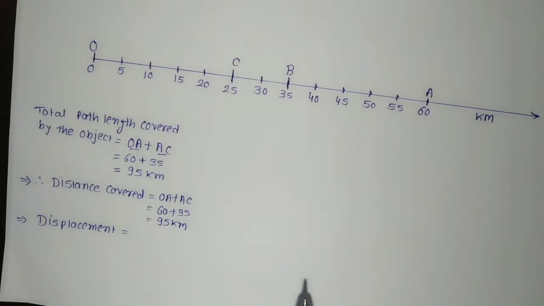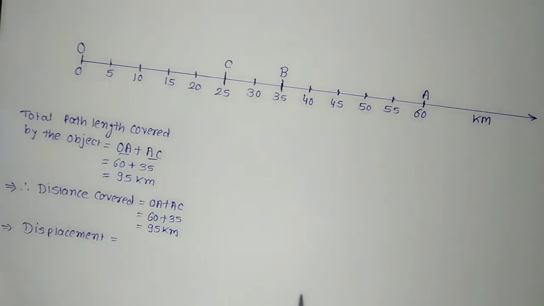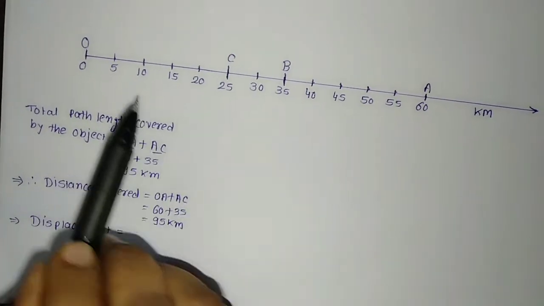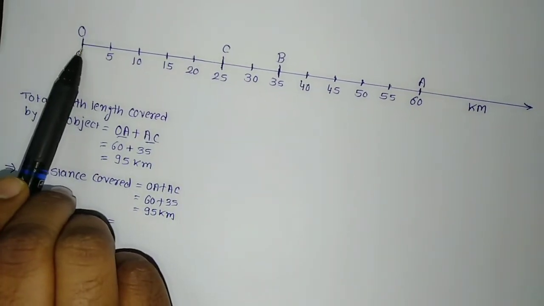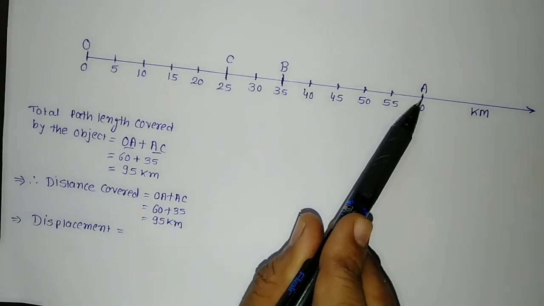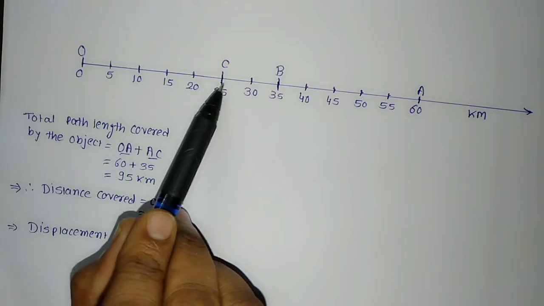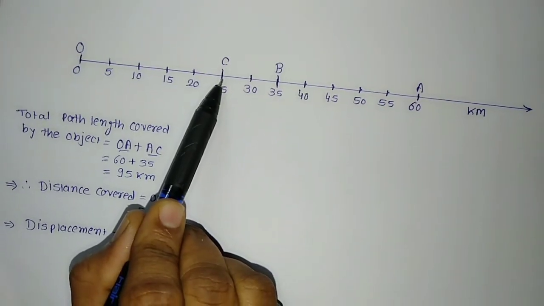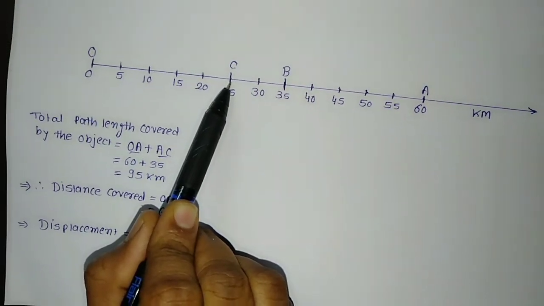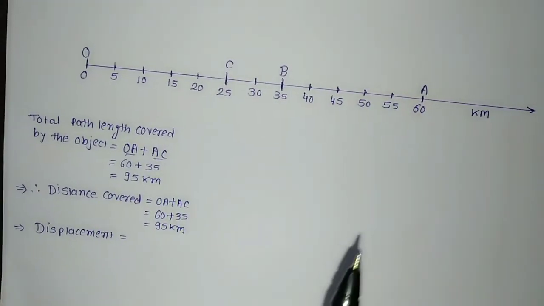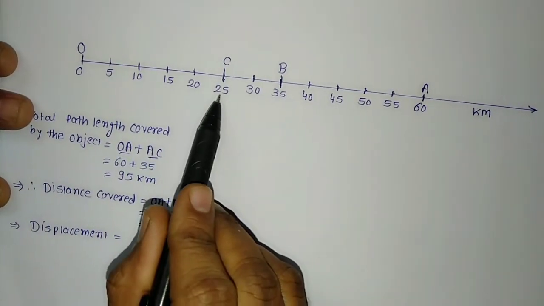From this example, can you find out the distance of the final position C of the object from the initial point? If you want to find out how much distance it has traveled from beginning to end, it has moved from point O to A, from A to C. The initial position is O and the final position is C. We need to find out the distance between these two. The shortest distance measured from the initial to the final position of the object will be considered as the displacement. We will say, what is the final position?